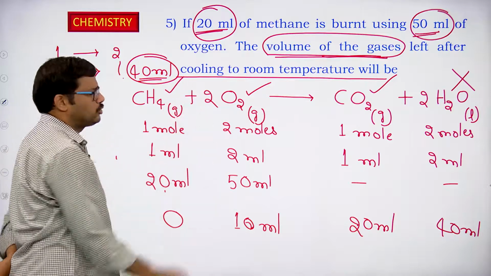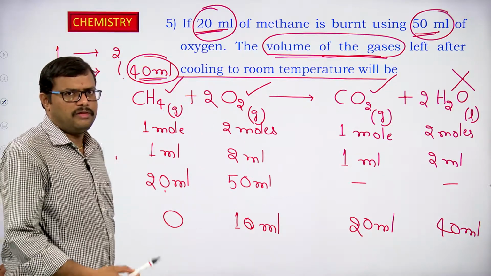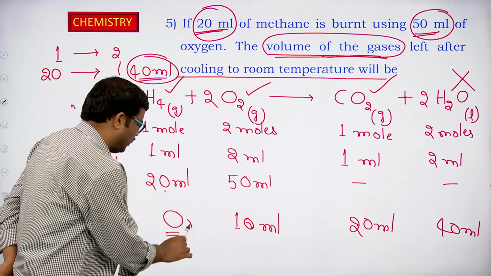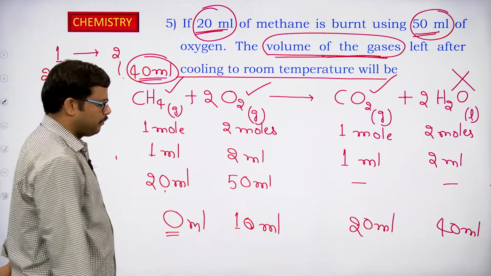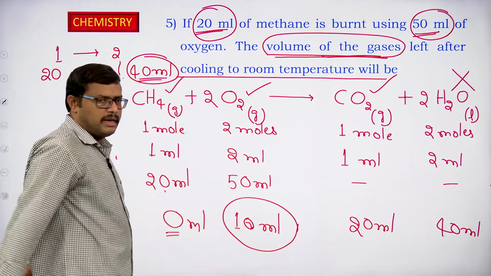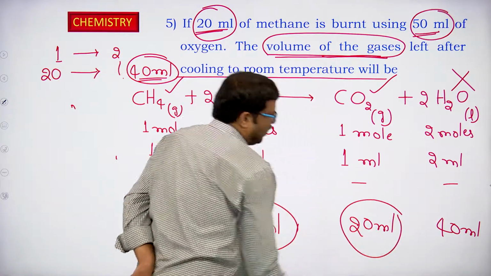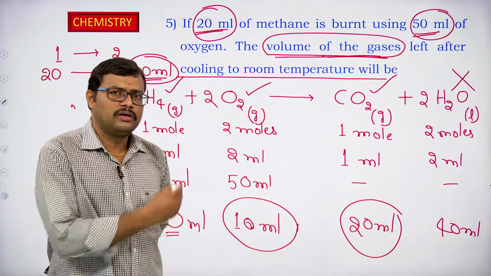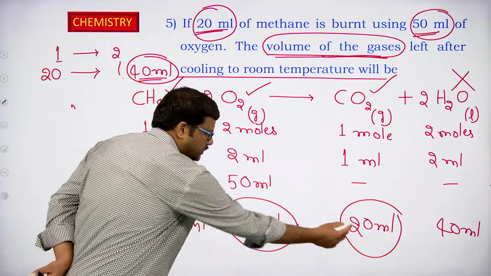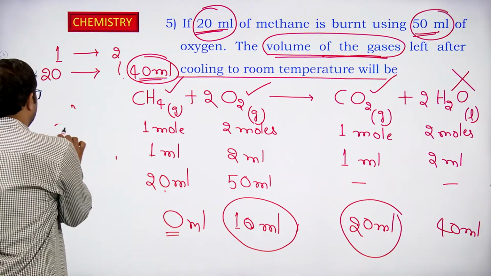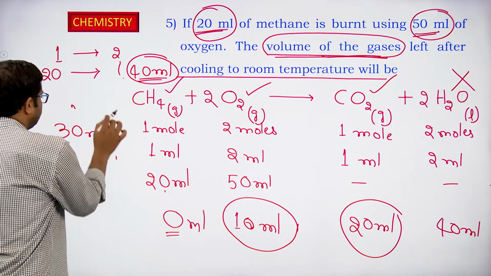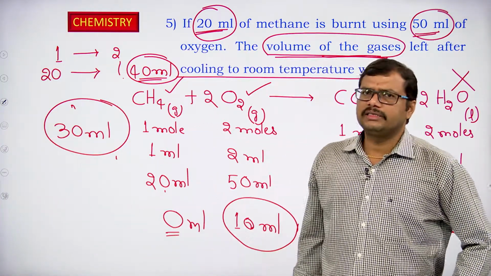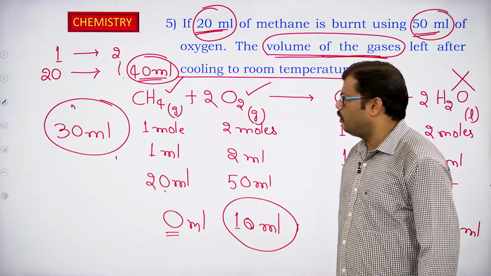Methane is also a gas, so we have to consider the methane if it is remaining, but it is not remaining, it is completely utilized. So, it becomes 0 ml. No methane is remaining, 10 ml of oxygen is remaining, and 20 ml of carbon dioxide is formed. So, how much volume of gases are there in the reaction mixture after cooling to room temperature? 10 plus 20. We get 30 ml as the volume of gases that are left once the reaction is over and cooled to room temperature.